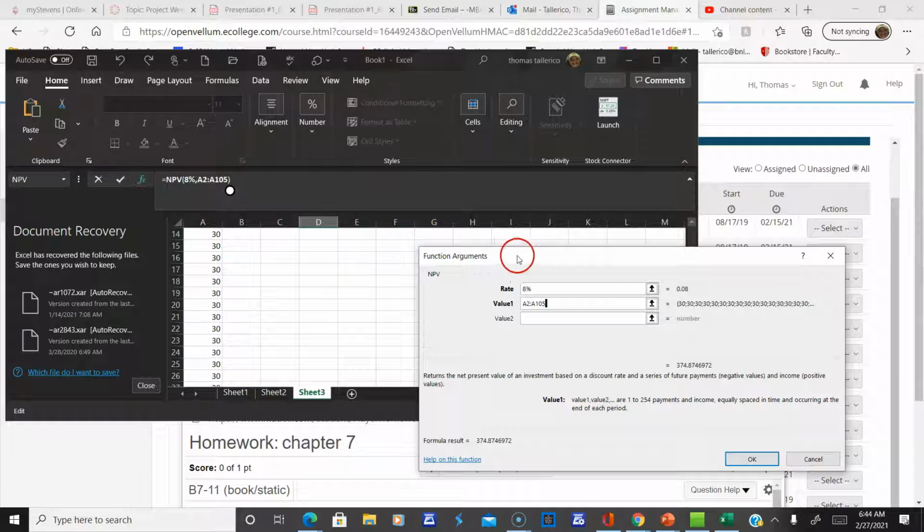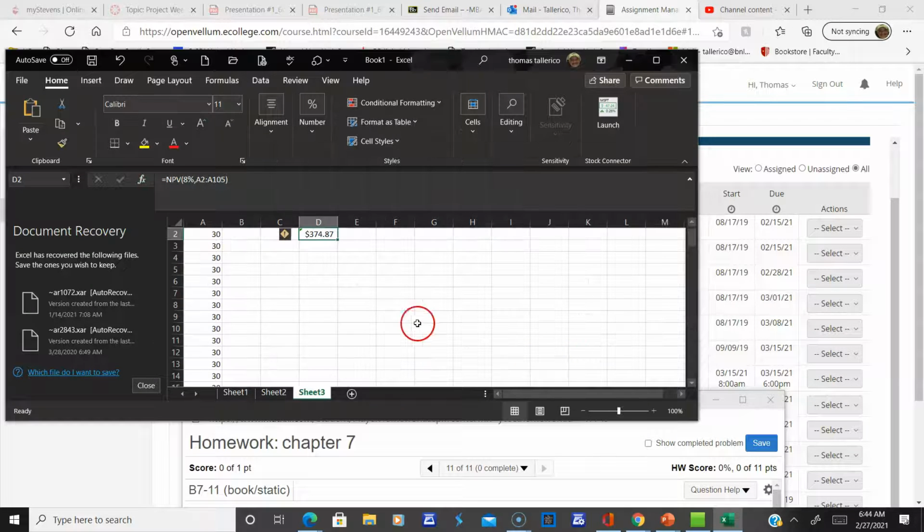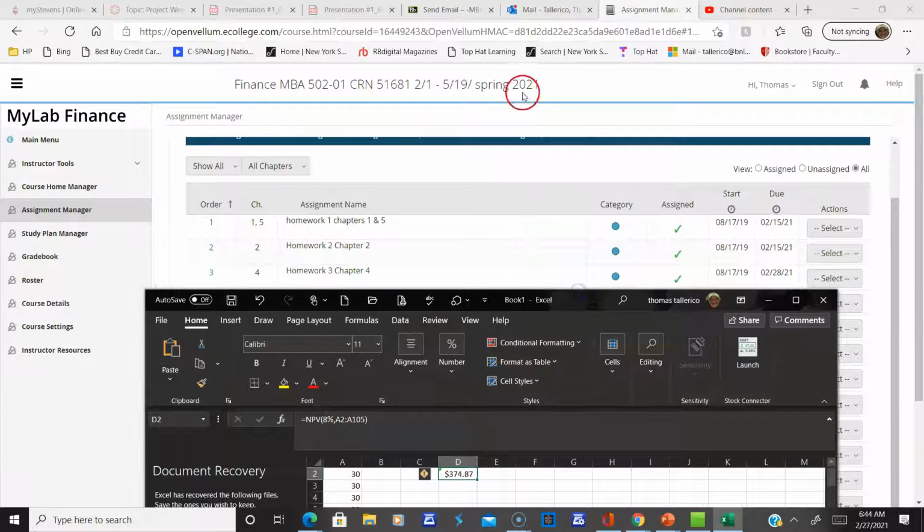And you could fool around with that, all right? But you can clearly see what I did. At 8%, I went from cell A2 to cell 105. So I got over 100 payments. Now, it comes up with this number, which is pretty close, but again, we have to subtract off the initial investment. So I'm going to say, okay, there it is. But again, now I have to subtract off $100 million, okay? I believe that's what it was, right? $100 million.